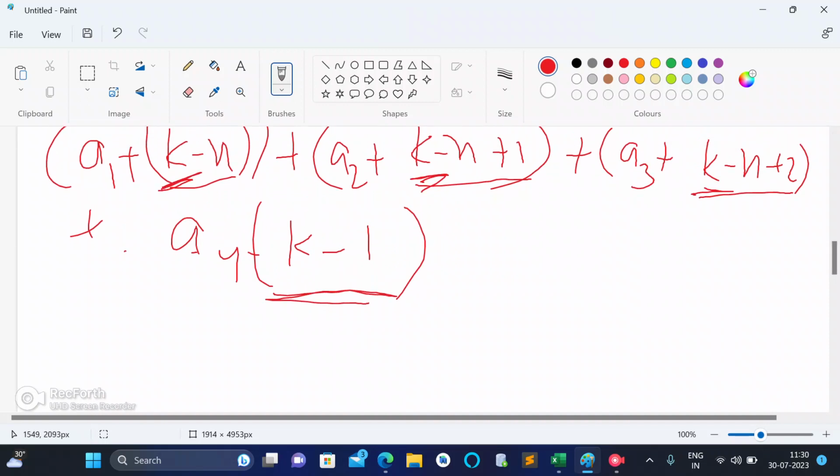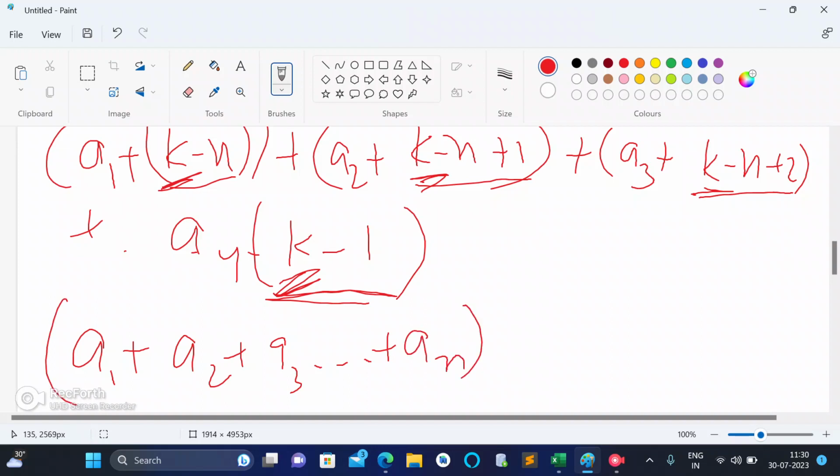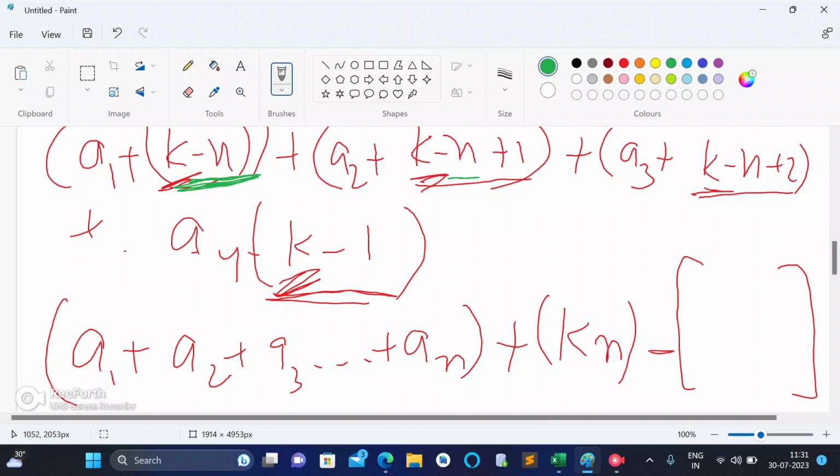So in general, what I can write is, you can see this k comes n times. I can write a1 plus a2 plus a3 and so on till an. In general, I am writing the sum of all the elements plus this k will come n times, minus. Take minus common, this is n. Take minus common, this is n minus 1. Take minus common, this is n minus 2. Take minus common, this is 1.